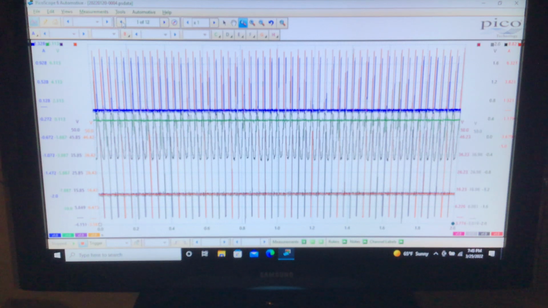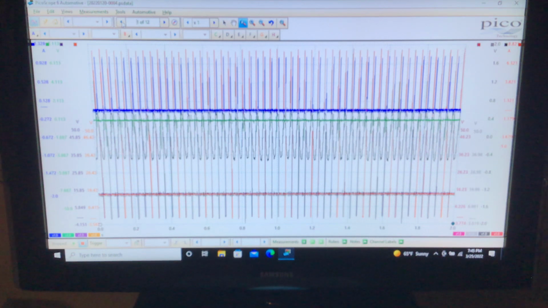Channel E, purple, is injector 1. Channel F, gray, is injector 2. Channel G, orange, is injector 3, and channel H, burgundy, is injector 4. This is the Pico 4823. We are attenuated on channels E, F, G, and H. Of course, when we deal with injectors, because the flyback voltage will definitely go higher than 50.